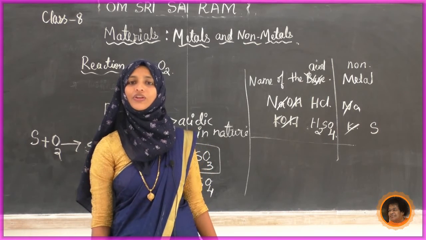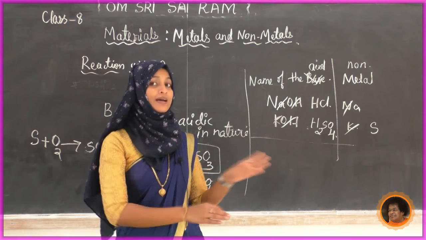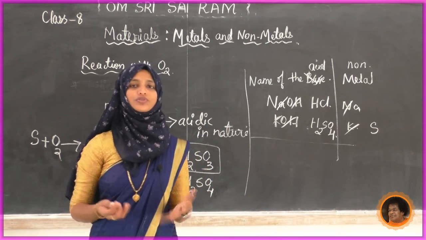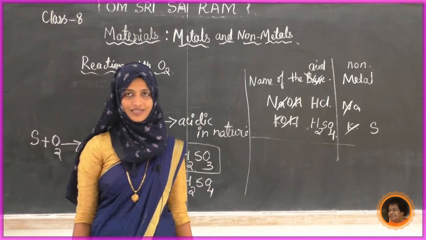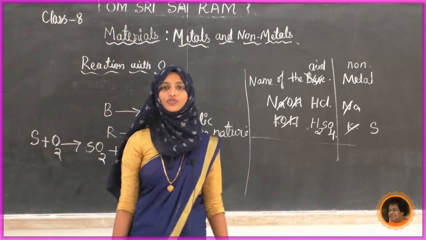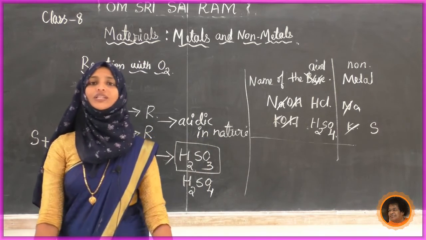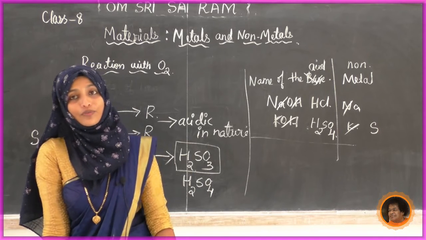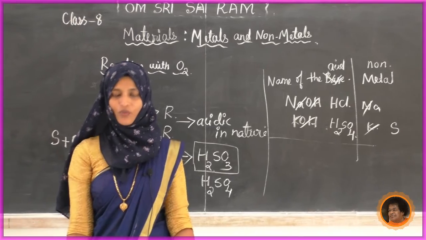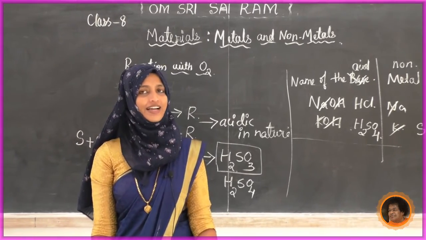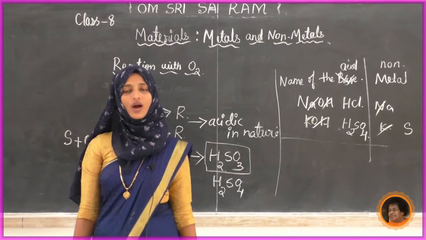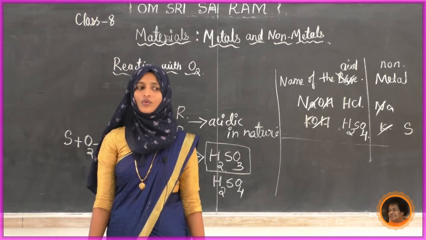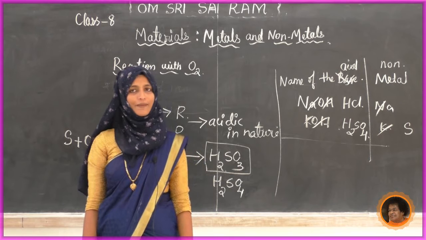Its position in the periodic table is along with the metals, but it is not a metal. There are some reasons for that, which you are going to study in your higher classes. Okay, this is all about today's class. We came to know what happens to metals when they react with oxygen, and what happens to non-metals when they react with oxygen. Only that concept we have completed today.